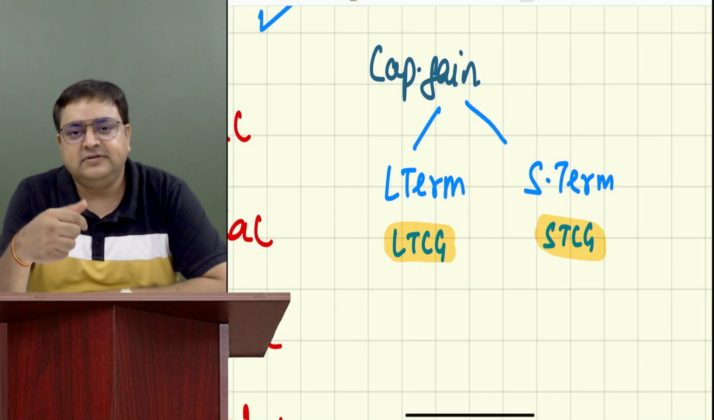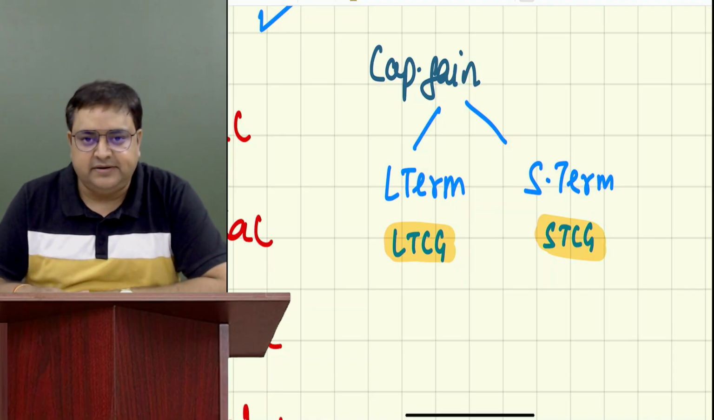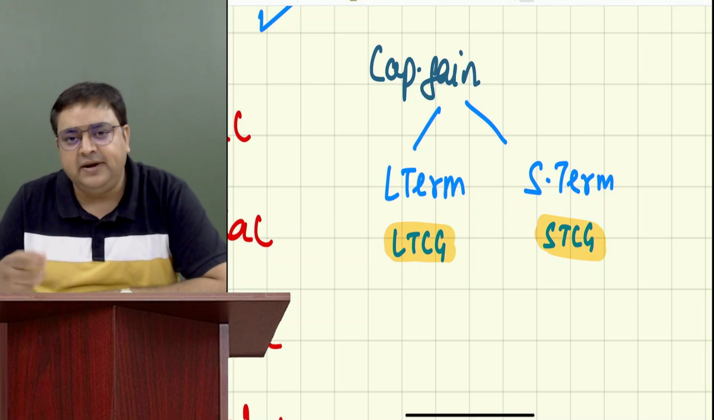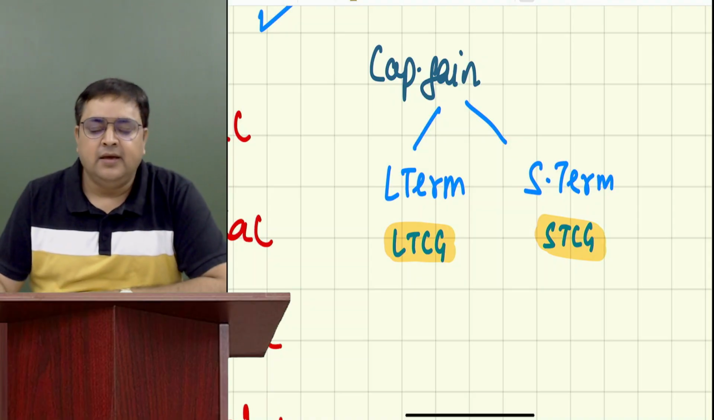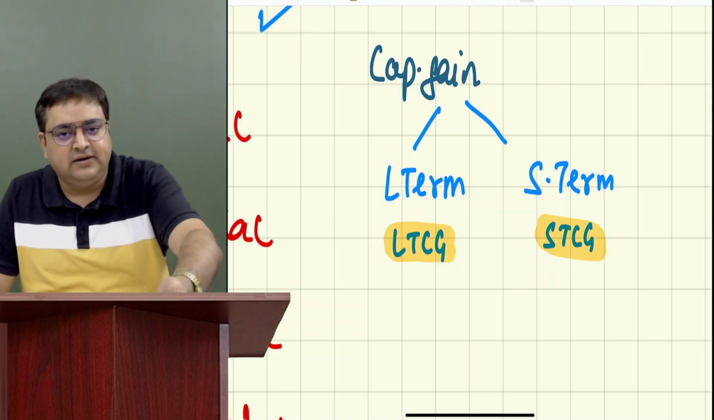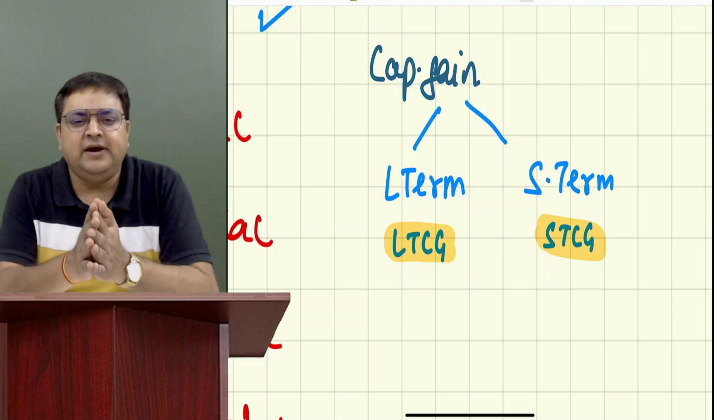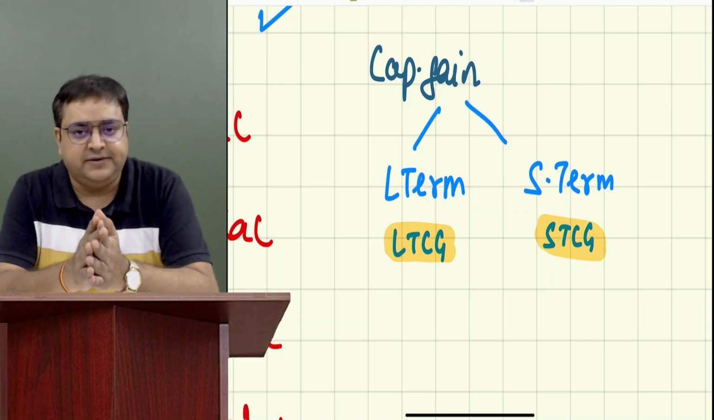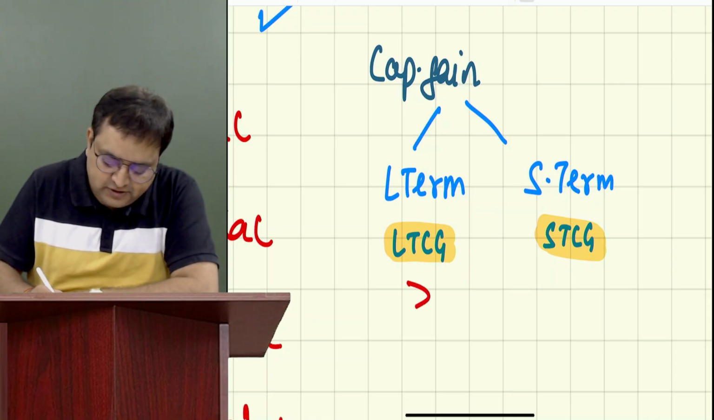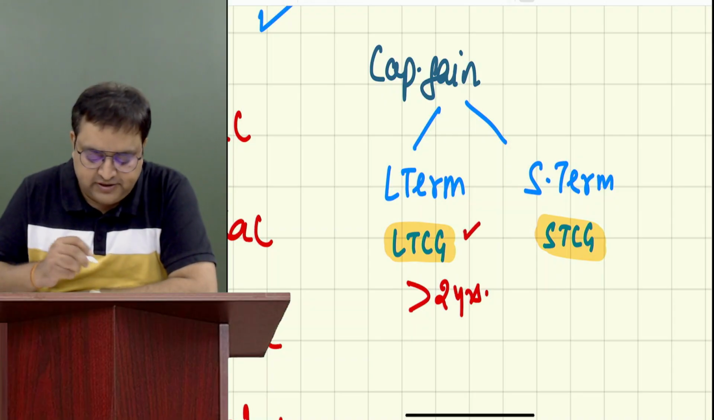So capital gains are of two types, long term and short term. I will tell you in detail in the capital gain chapter, but today I'm giving you a little hint. Now, how do we decide that whenever we have sold an asset, it is long term or short term? It depends upon the holding period. Holding period means for how long you are holding this asset. If you are holding this asset for more than 2 years, it becomes long term.